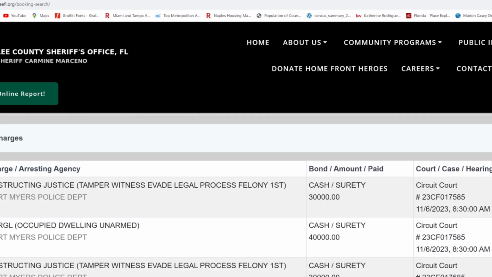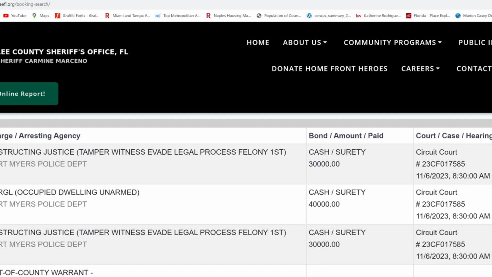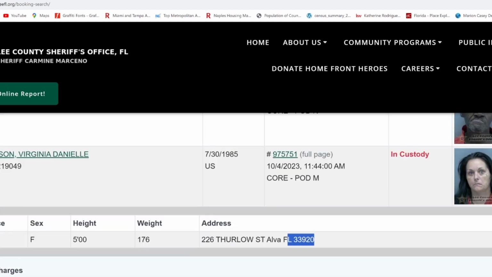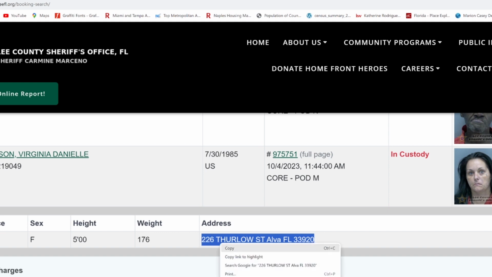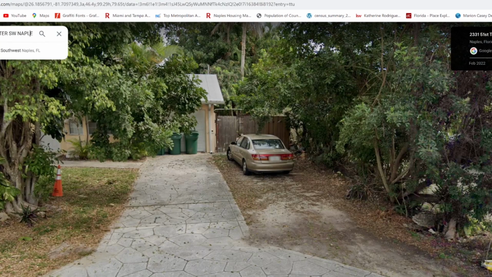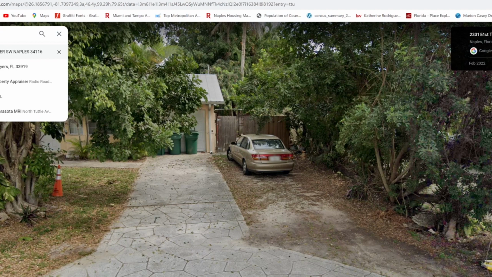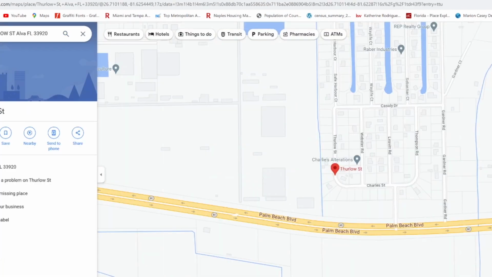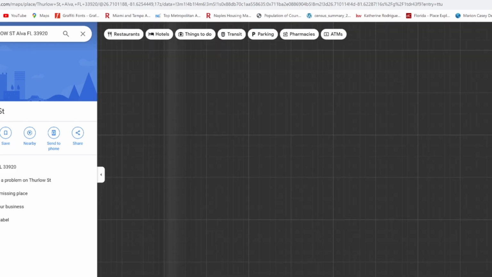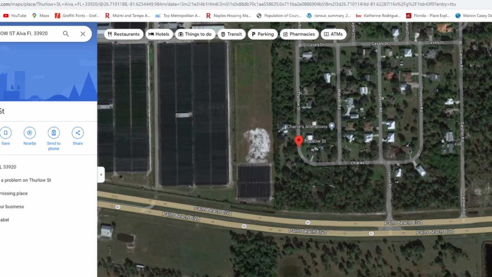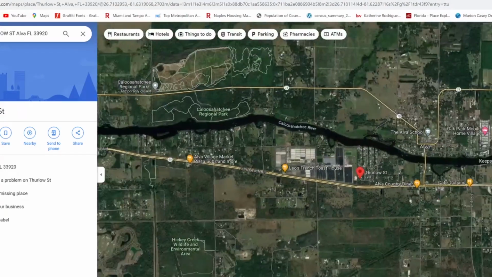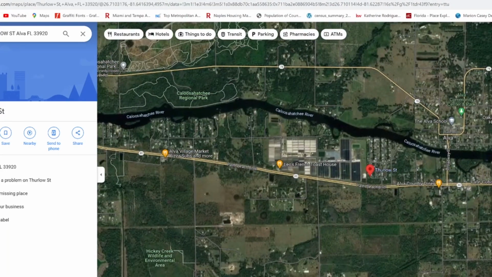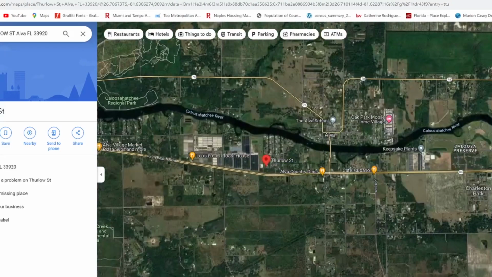Obstructing justice, tampering with evidence, burglary, obstructing justice. In Henry County, so she's out of LaBelle, and it tells you exactly where she was living. That's crazy. They tell you exactly where these people are living. That is wild. You can actually see how they were living, dude. Let's see if she was living good or bad. Is it a nice house or a bad neighborhood? Yeah, this isn't exactly where you want to live. Is that by Charleston Park or something up there? Not Charleston Park, it's that way.